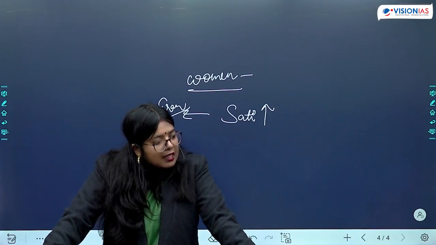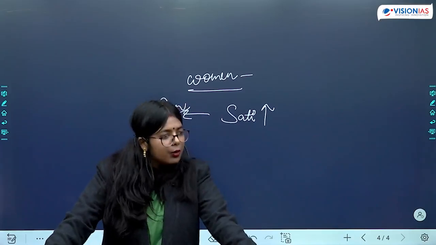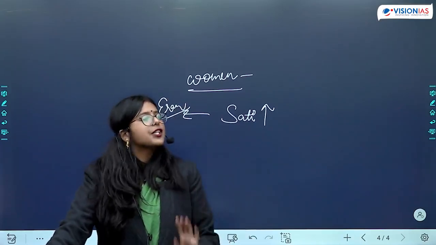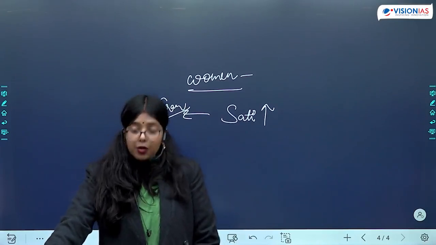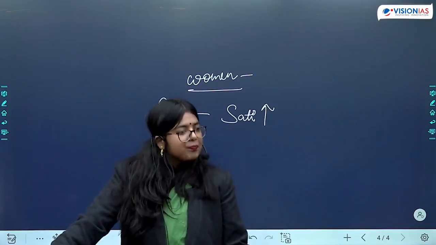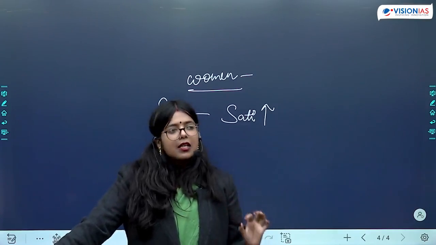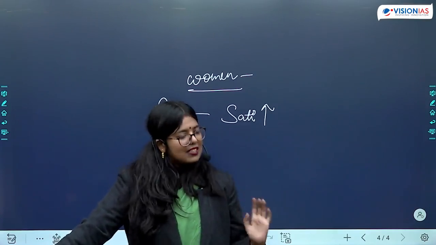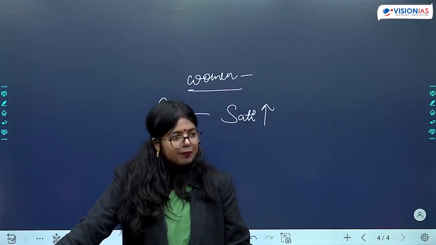When we are looking at widow remarriage, it was mostly looked down upon and it was largely not allowed. When we are looking at the condition of widows, it was very pathetic. Okay, so when we are looking at the social condition of women from other perspectives, it remains very problematic. Is this clear?